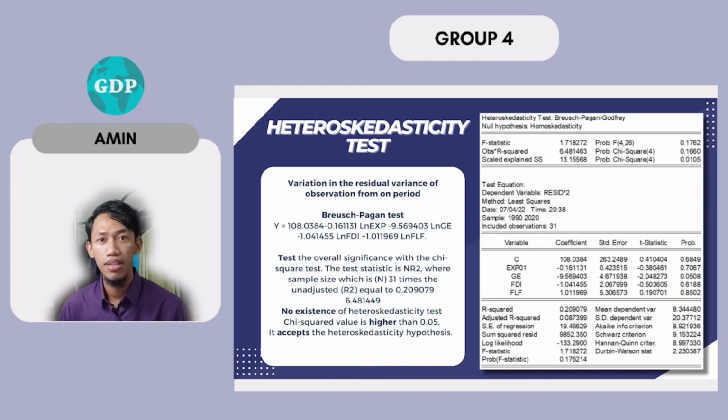Next is the heteroscedasticity test to see the variation in the residual variance of observation. Firstly, in the Breusch-Pagan test, obtain the residual equation, then square the residual, and after that use it as a dependent variable in the auxiliary regression.